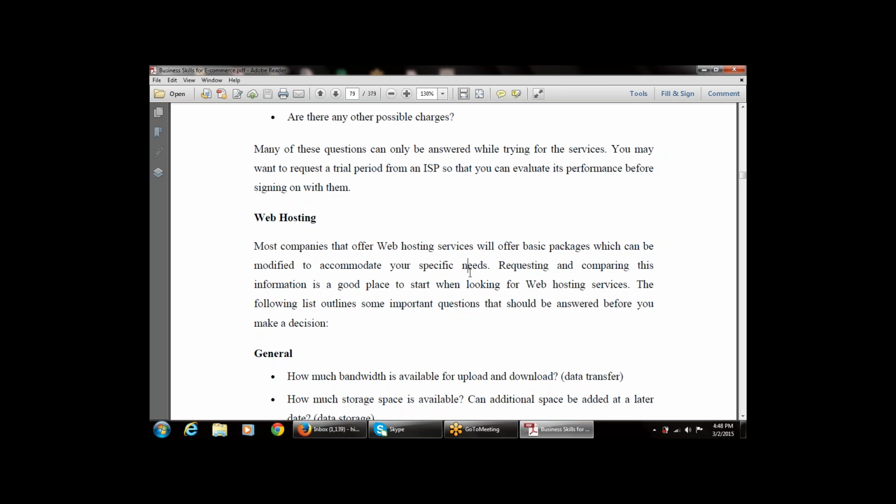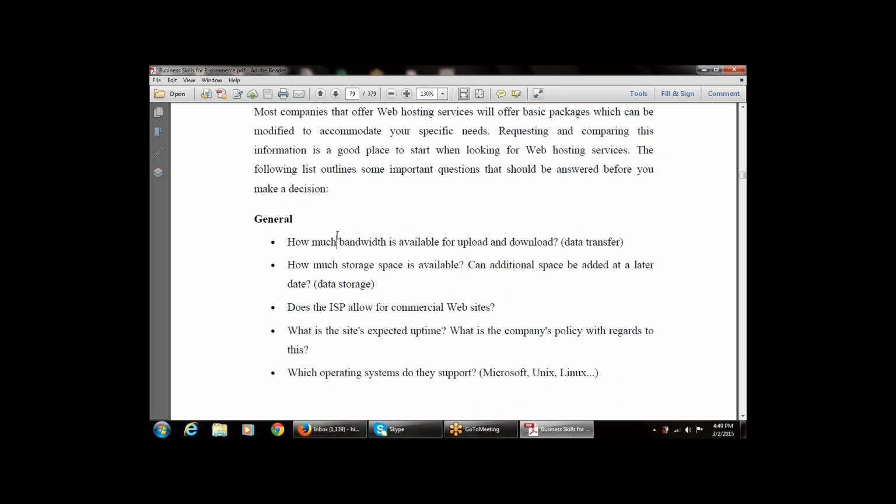The following list outlines some important questions that should be answered before making a decision, whether you are comparing or using web hosting services or not. These are the various general questions that must be answered before taking the decision for web hosting. What are the connections that are generally available?